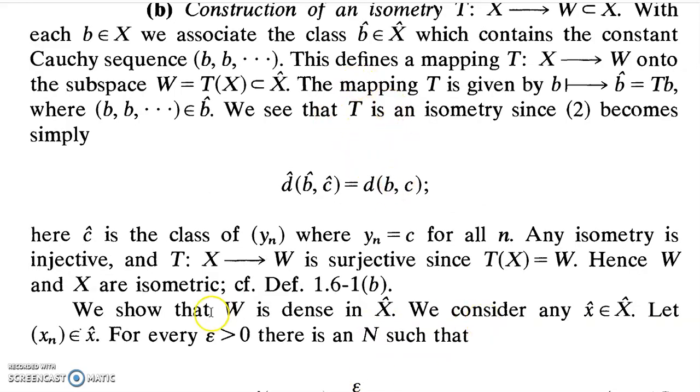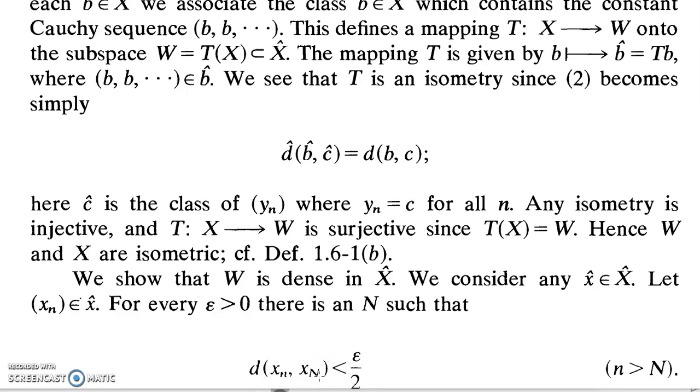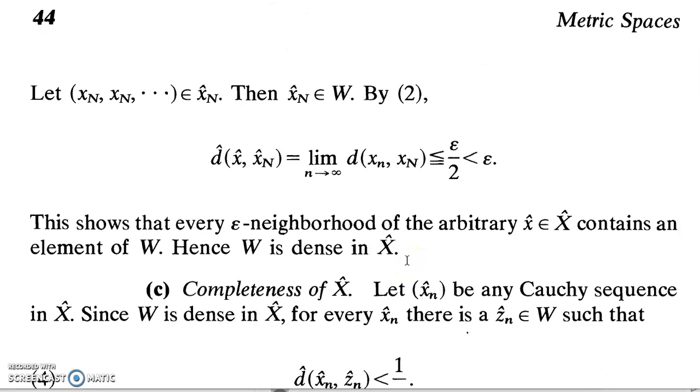What we are going to do is replace the variable in the definition of the Cauchy sequence. Instead of m, we replace it by a fixed capital N. So after a certain stage, d of xn xm should be less than epsilon by 2. After a certain stage, we are fixing this N. So d of xn, x capital N should be less than epsilon by 2, where n is greater than or equal to N. Instead of the variable m, we are replacing it by a fixed N. This can be obtained by the definition of the Cauchy sequence.